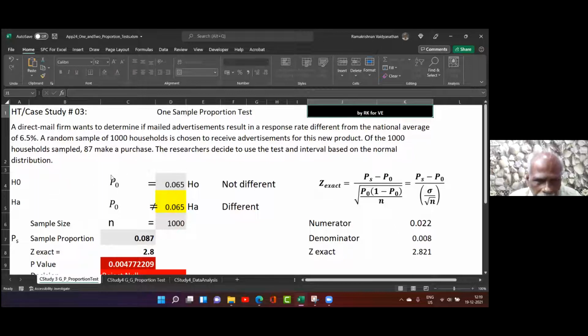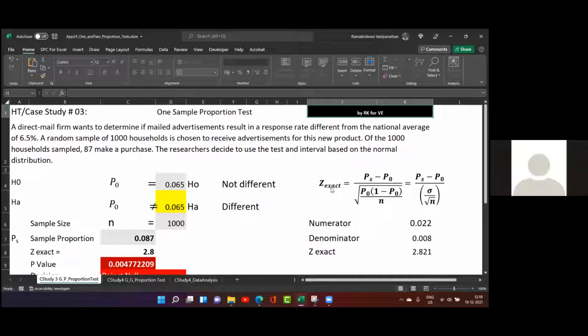What is the null hypothesis? No difference. That is, proportion of purchase is only 0.065. Please note, I have to use proportion. I should not use 6.5. I am using 0.065. What is the alternate hypothesis? Not equal to 0.065. Clear? The formula here is, Z is obtained as p_s minus p naught divided by the standard error. The standard error formula is here.